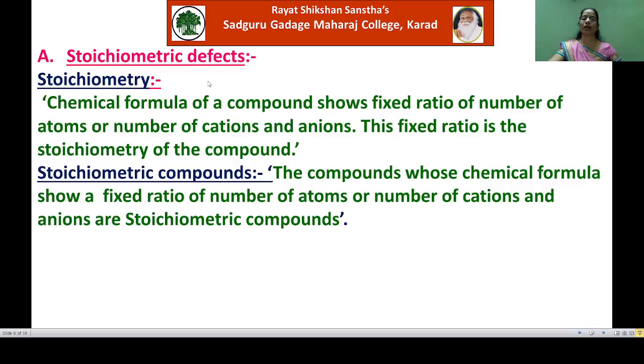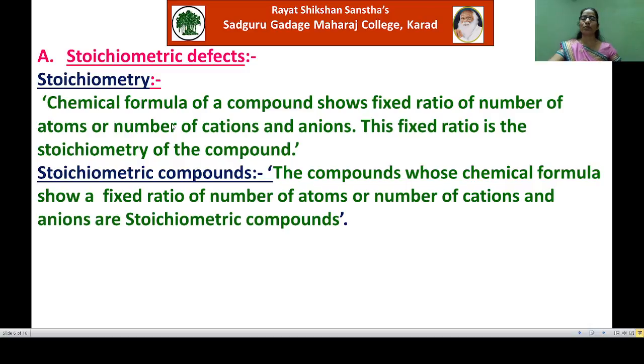2:1:4. Similarly, in HNO3, the ratio of the number of atoms is 1:1:3. Or in some ionic crystals like CuSO4, the ratio of the number of cations and the number of anions is 1:1. Or in NaCl, again we know that the ratio is 1:1.